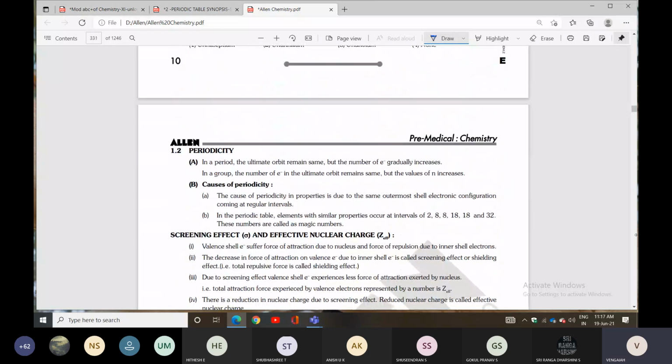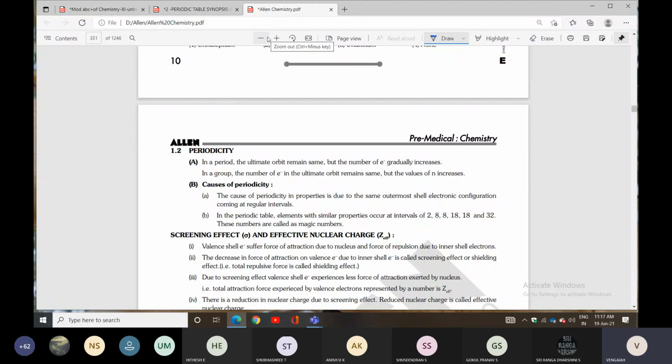Okay? Until now, any doubts, students? Any topic? I discussed how to identify the group, block, and period, how to name organic compounds, the advantages and disadvantages of the long form of the periodic table, then the s, p, d, f blocks, and how elements are classified based on electron configuration.